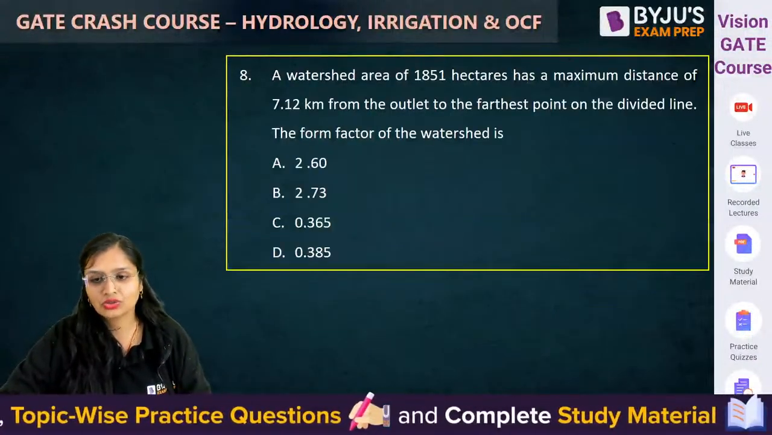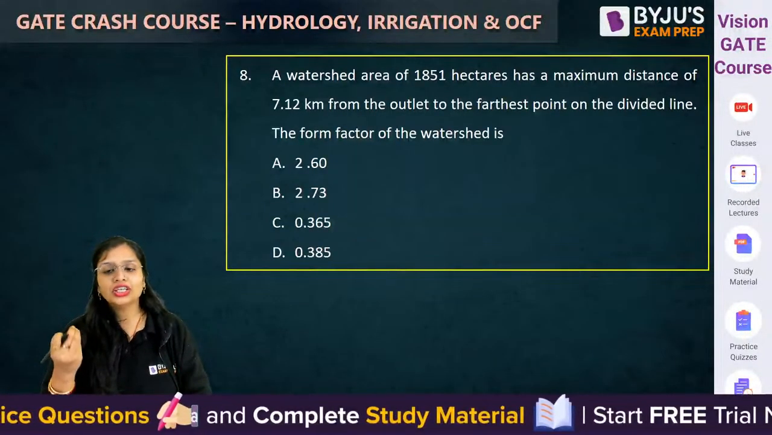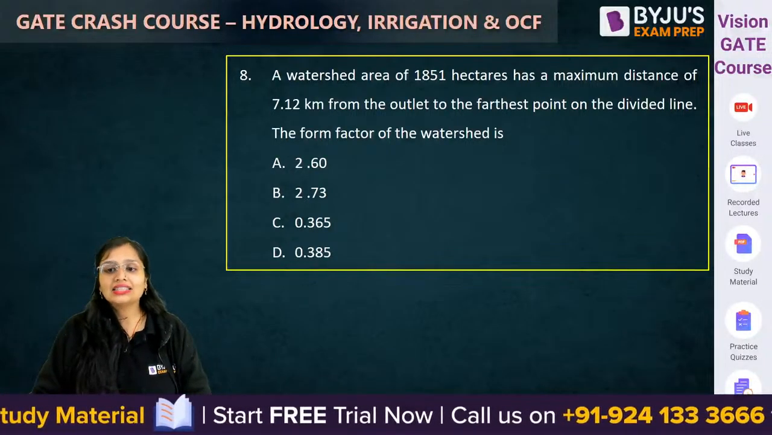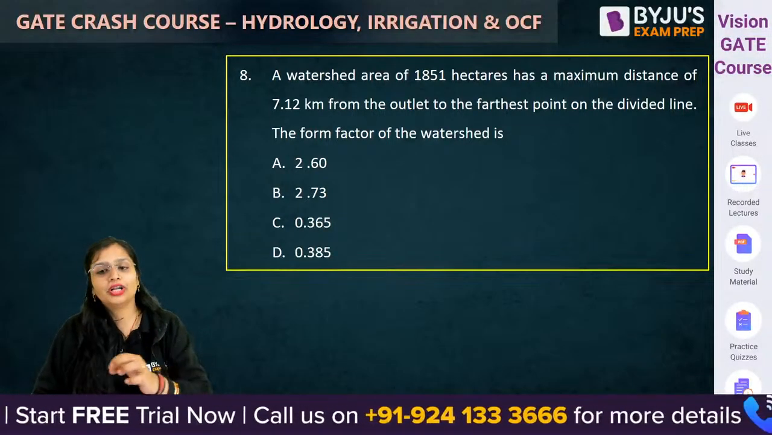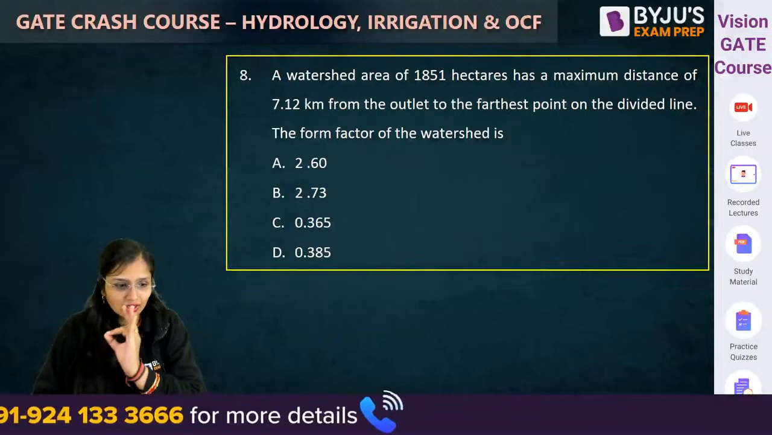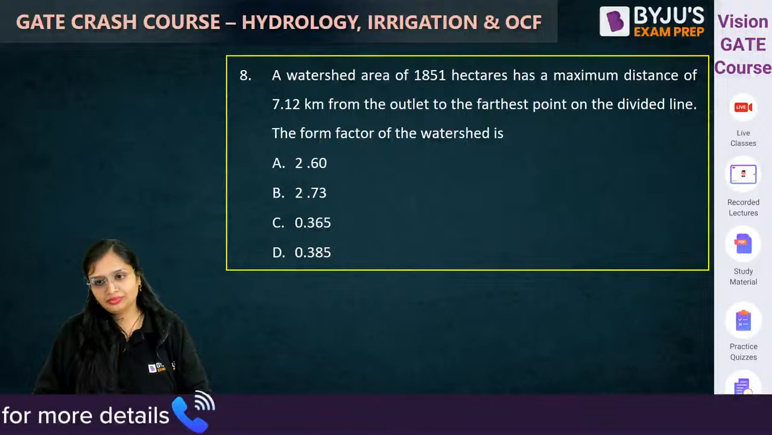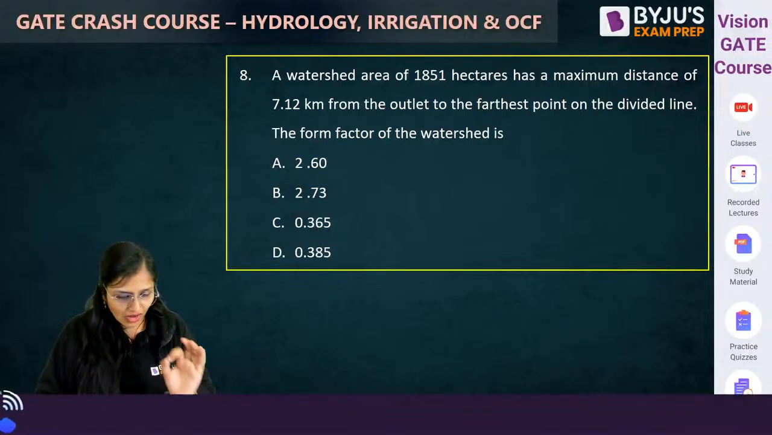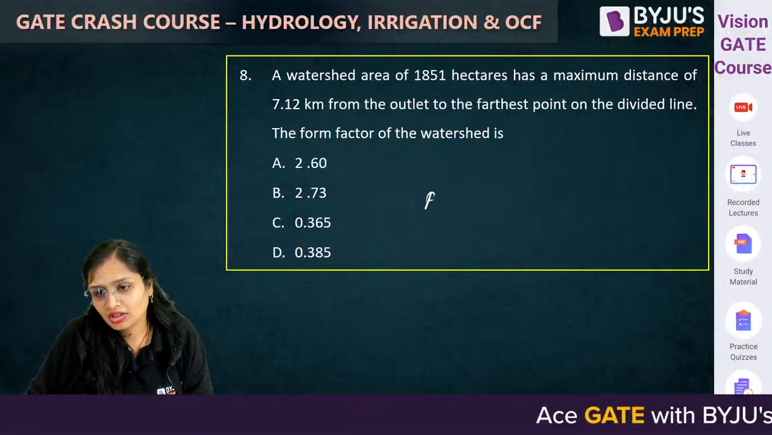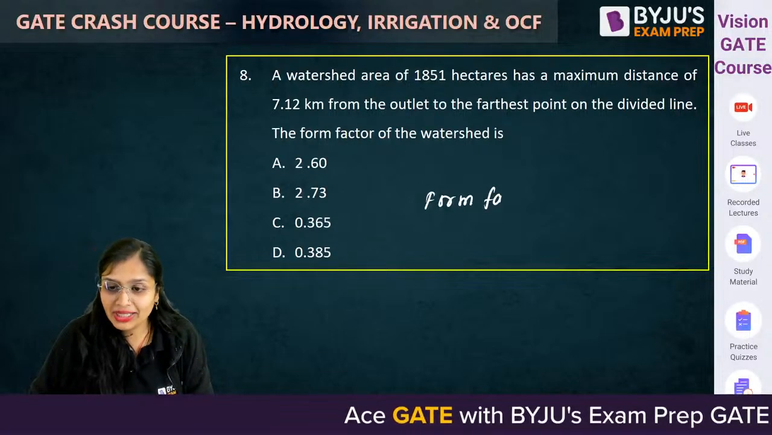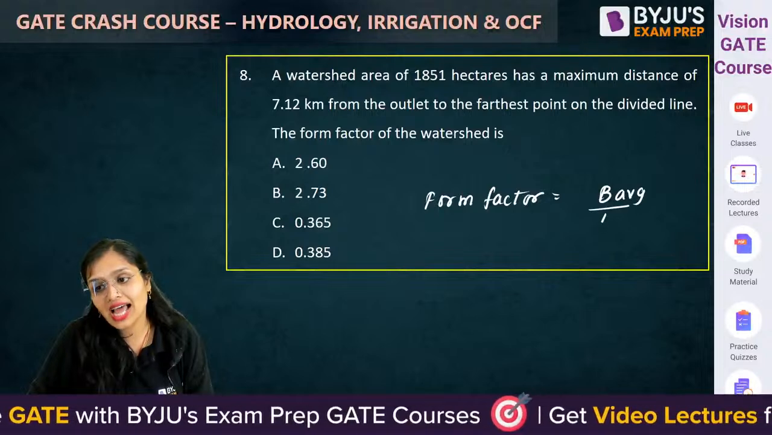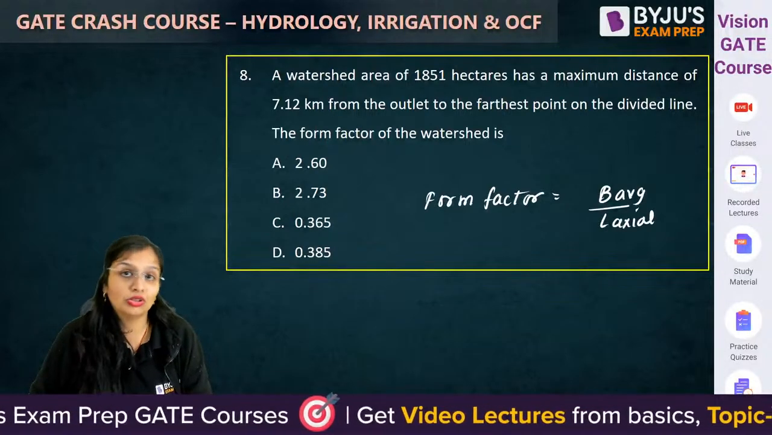Okay. Next question. A watershed area of 1851 hectares has a maximum distance of 7.12 kilometer from the outlet. You have to calculate the form factor of the watershed. Come on. Form factor of the watershed. What is form factor? Basically, first you should know the form factor. Average width to the axial length. People don't even know this.